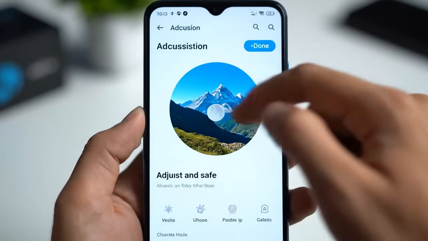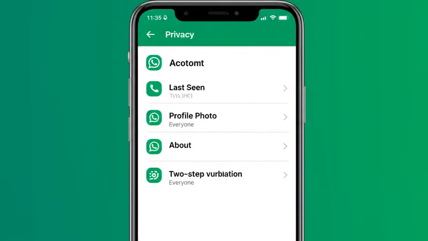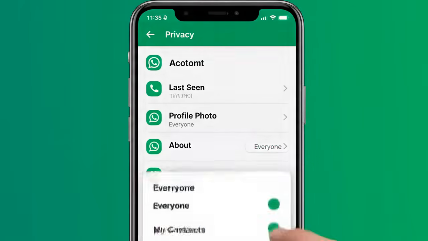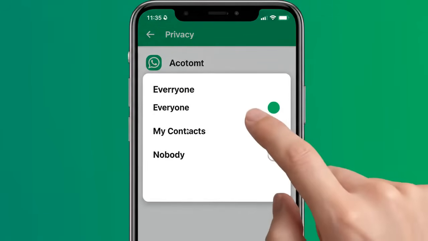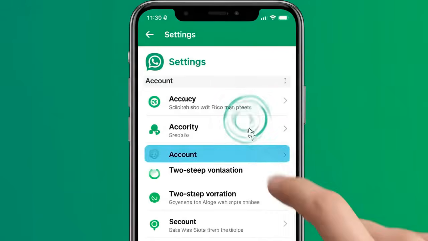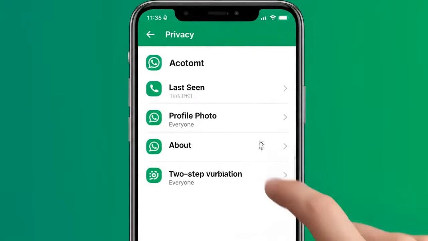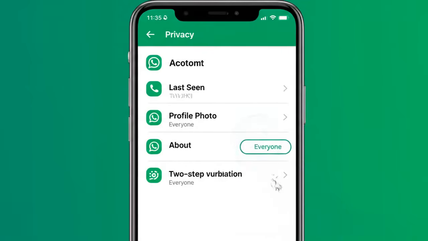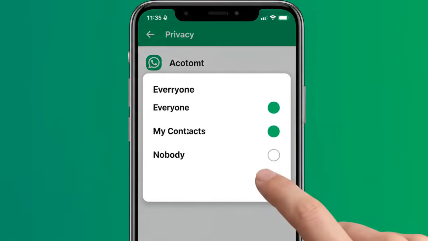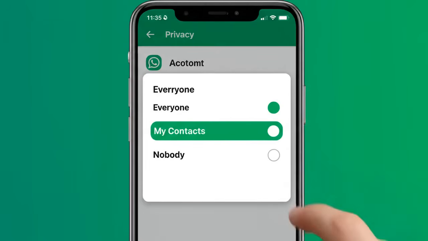Now, let's make sure only people you want can see your photo. Go back to Settings, tap Privacy, then tap Profile Photo. Here you will see four options. Everyone: anyone who has your number can see your photo. My Contacts: only people saved in your contacts can see it. My Contacts Except: hide your photo from specific people. Nobody: hide your photo from everyone.